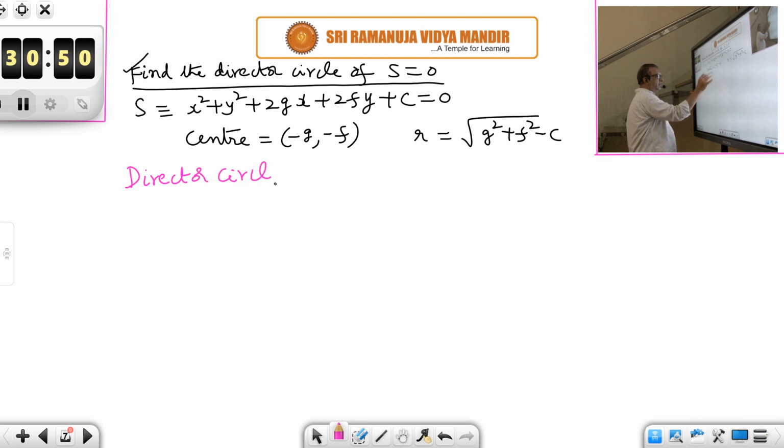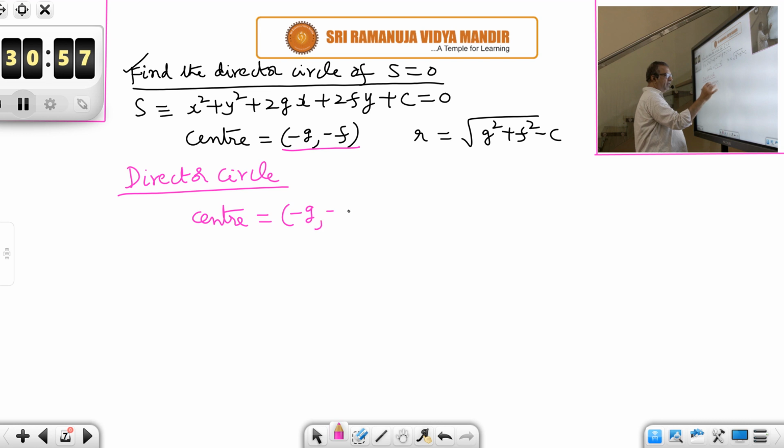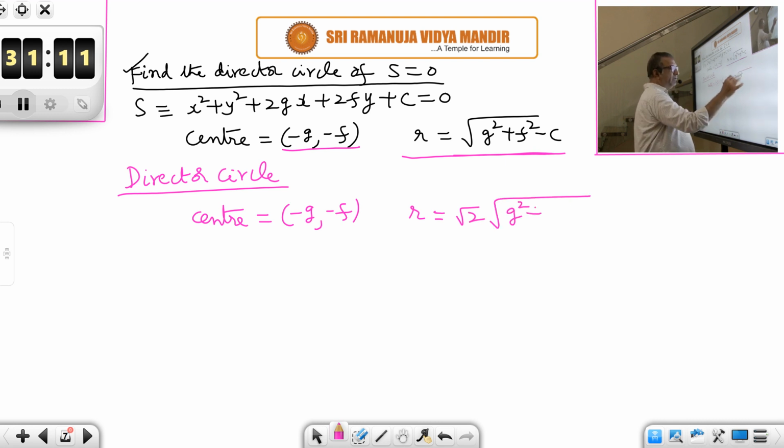Director circle. What is its center? Center is same as the original circle. So minus g, minus f only. What is the radius? Radius is root 2 times the radius of this circle. That means root 2 times the radius of this circle, which is root of g square plus f square minus c.